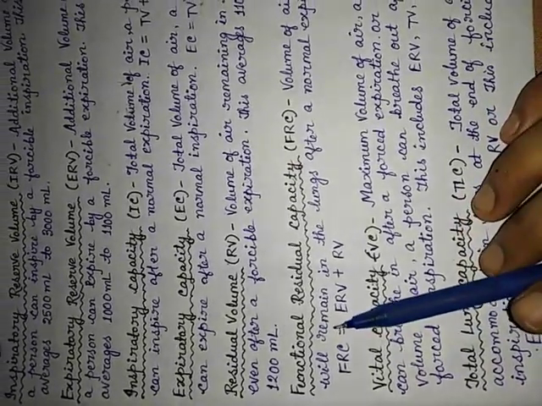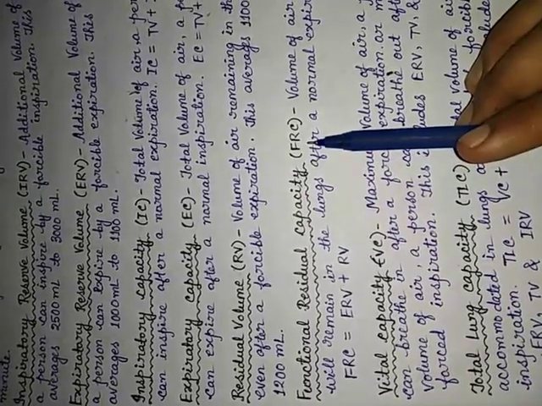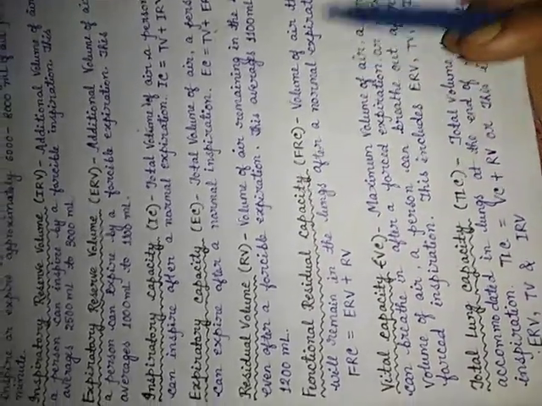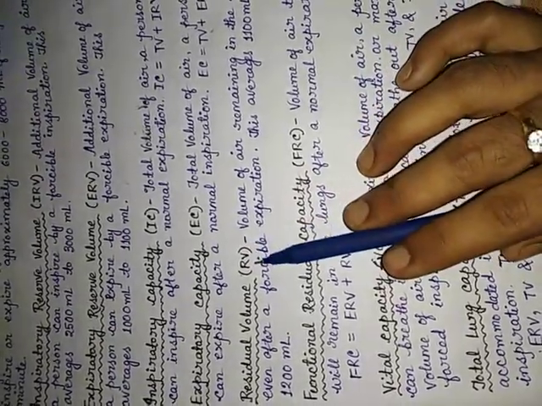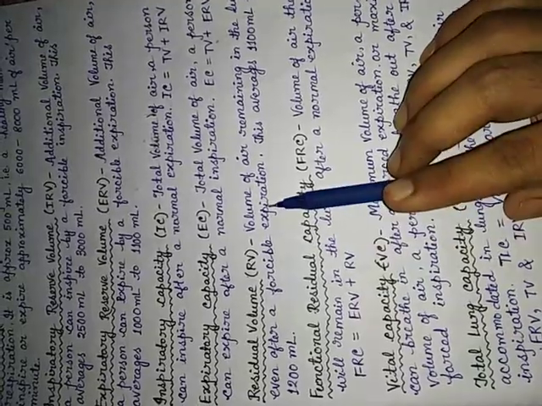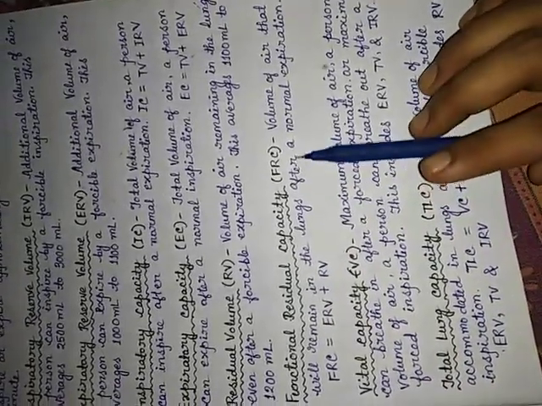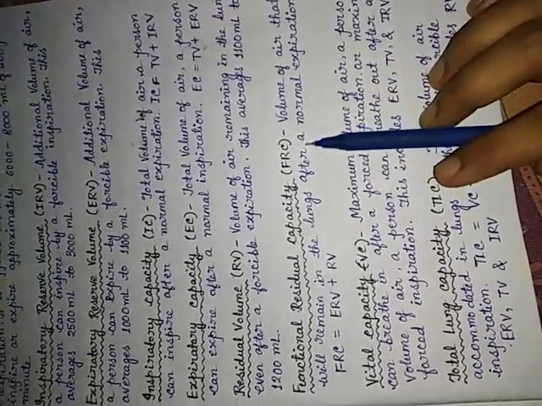Another term is the functional residual capacity or FRC. It is the total volume of air that will remain in the lungs after normal expiration. The first one is the remaining air in the lungs after a forcible expiration, but here it is the volume of air that will remain in the lungs after a normal expiration. This is the difference.